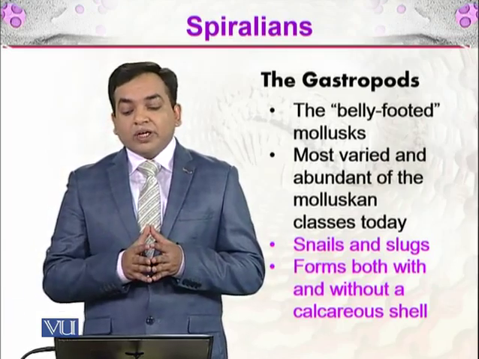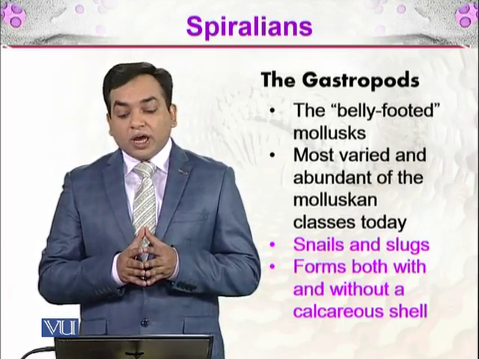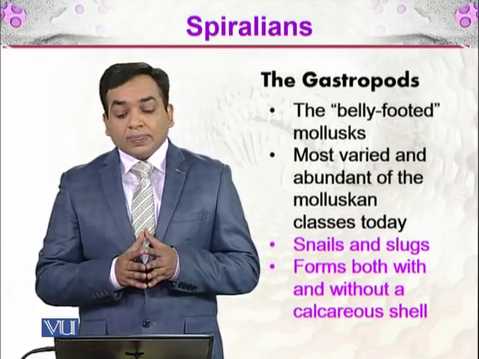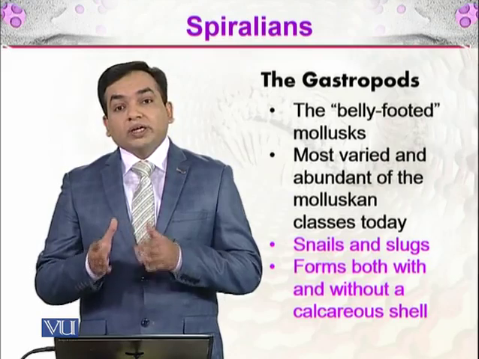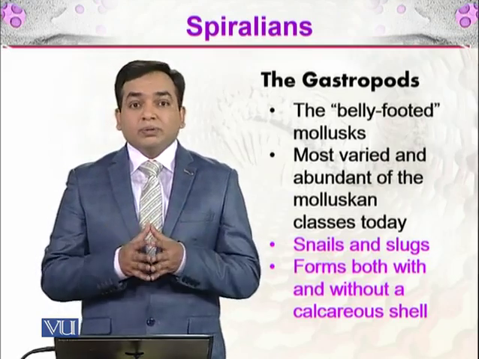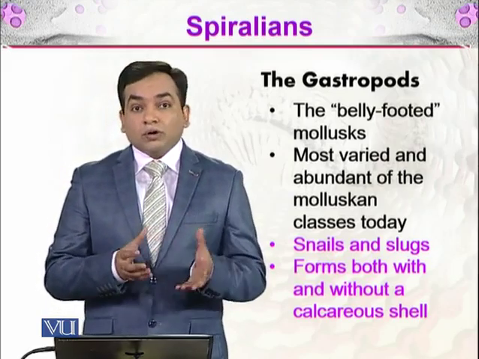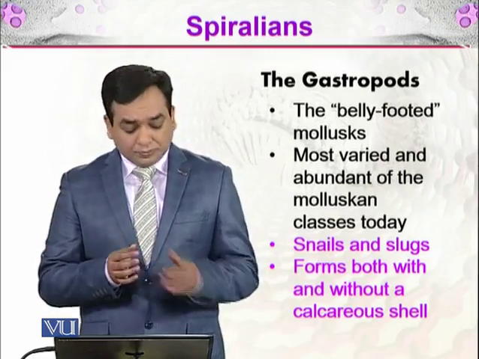These are the most varied and abundant of the molluskan classes today, the snails and the slugs. And they form both with and without the calcareous shell, right? For example, a lot of slugs do not have any shell.